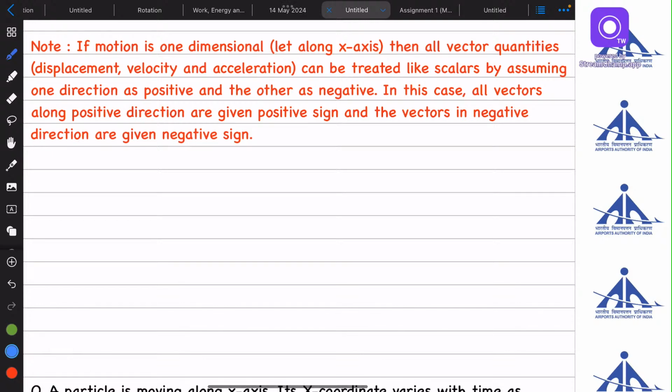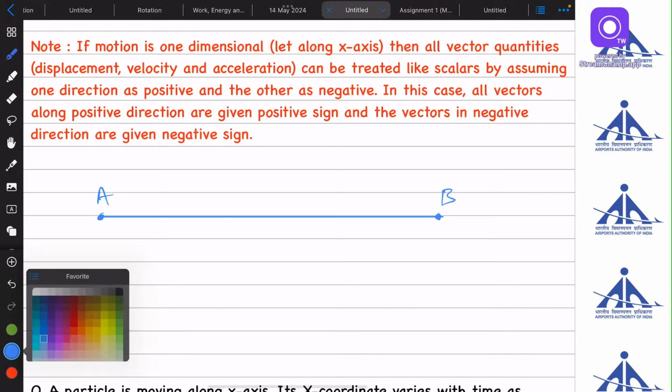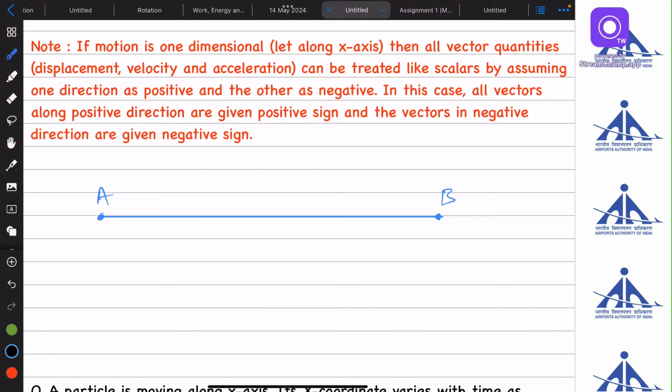There is one important point to note here. Let's say a body is moving in one-dimensional motion, so the body will be moving in a straight line. There will be velocity, acceleration, and displacement associated with the body.